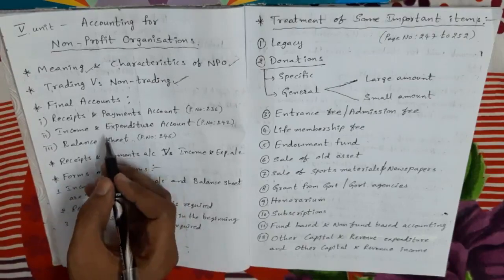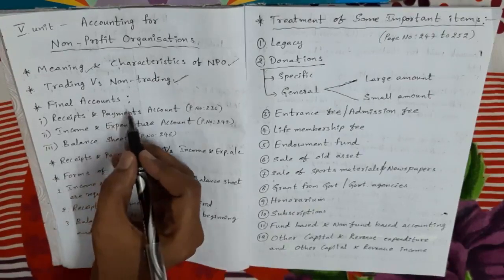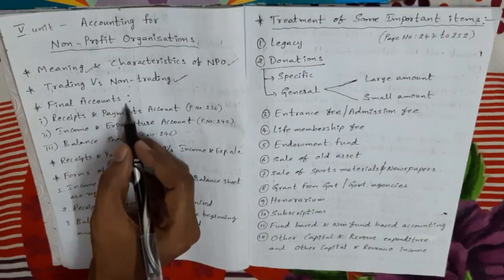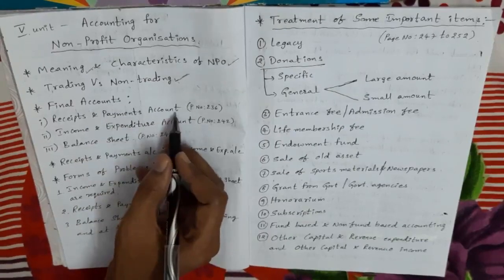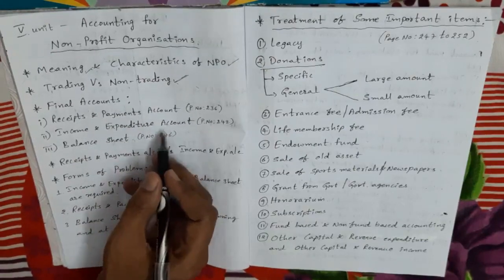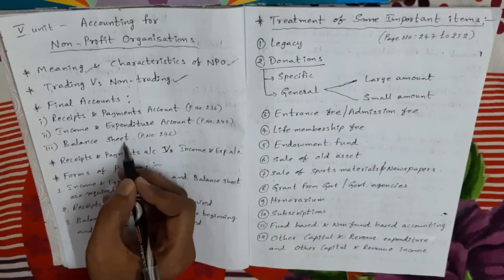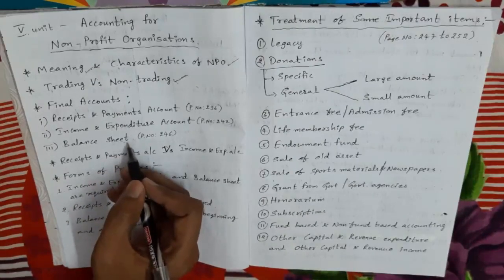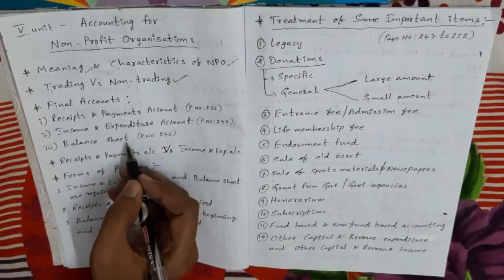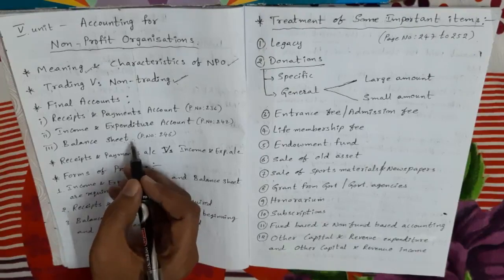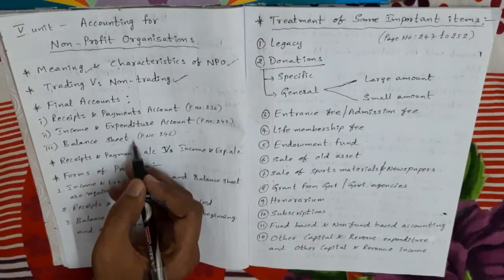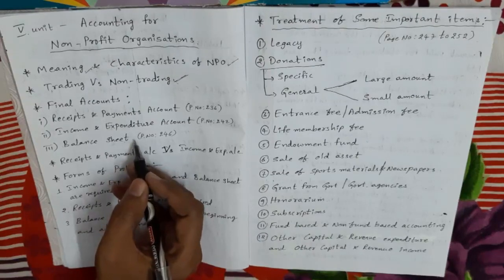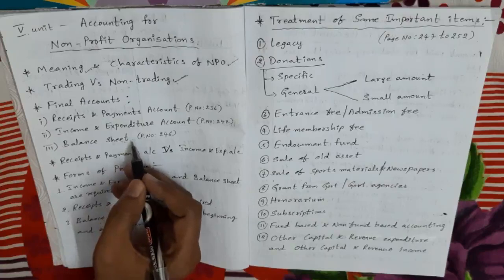My dears, in non-trading organizations, the accounts we prepare in final accounts are number one, receipts and payments account, number two, income and expenditure account, and number three, balance sheet. If it is a running organization, we also need to prepare an opening balance sheet to find out the capital fund amount, and to find out the general reserve or general fund amount.